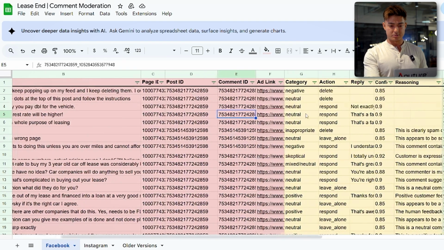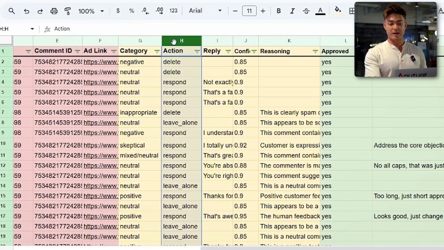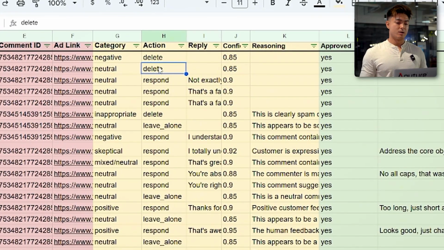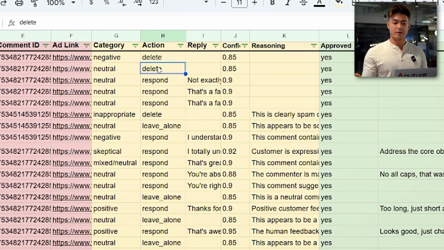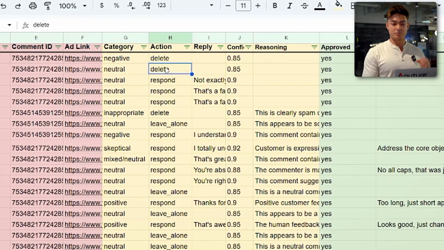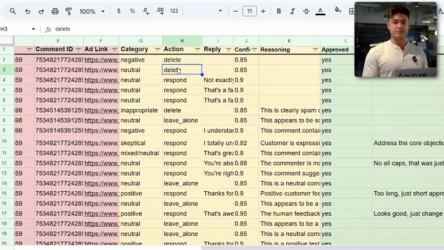Because once it gets to the process of starting to post, there's actually 4 actions that it could do. It could either delete it, respond to it, react, or just leave it alone, right? And depending on which one it does, there's a different thing that it needs to do to that specific comment. And the way it accesses that comment is with the comment ID, right?